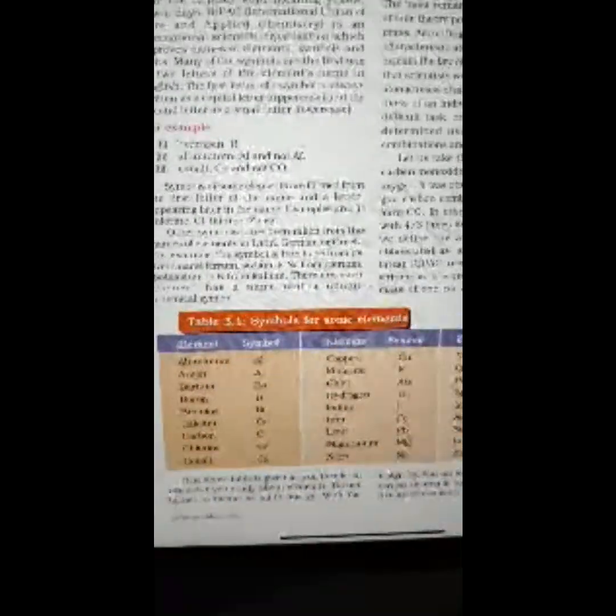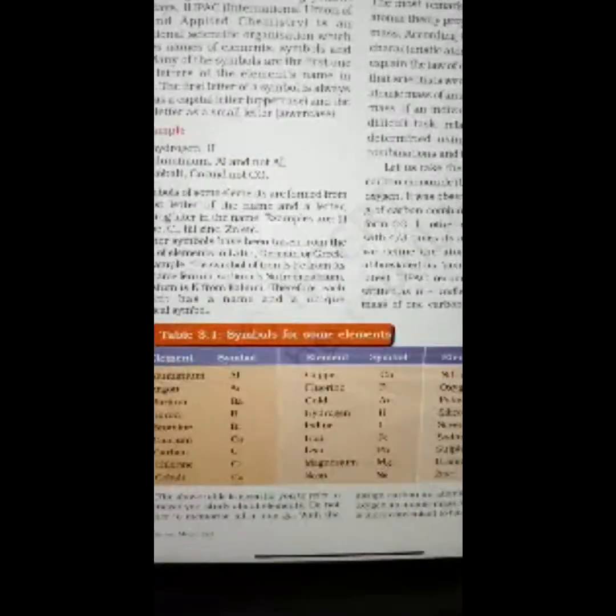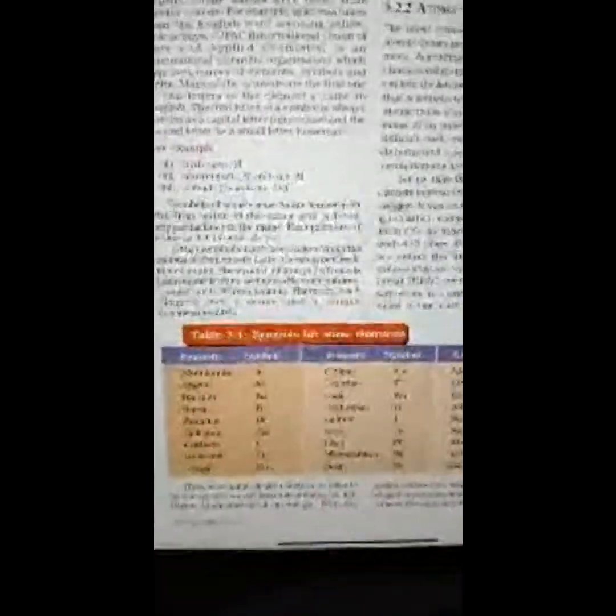The above table is given for you to refer to whenever you study about elements. Do not bother to memorize all in one go. With the passage of time and repeated usage, you will automatically be able to reproduce the symbols. Table 3.1 is showing you the symbol of some elements.